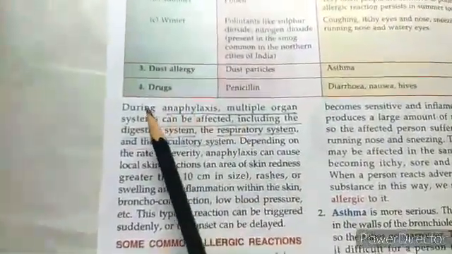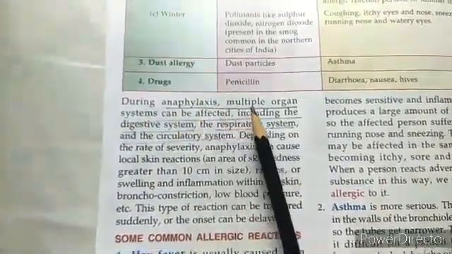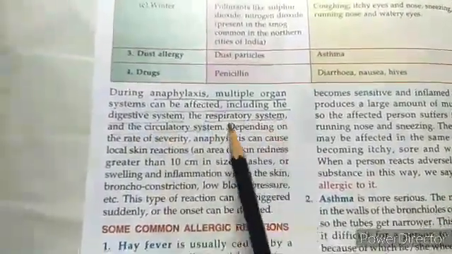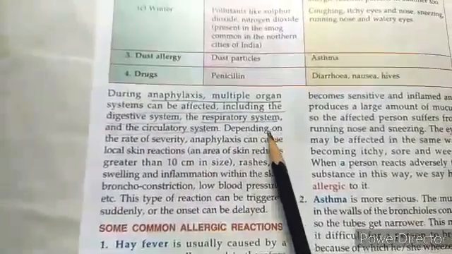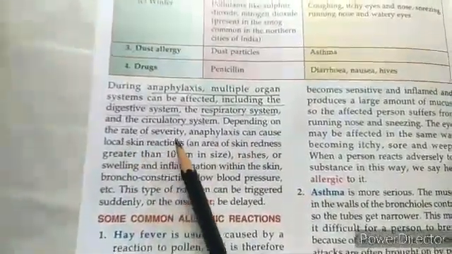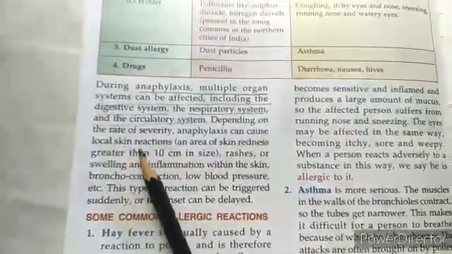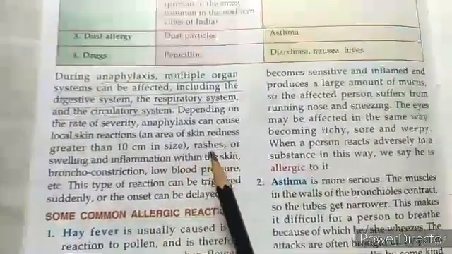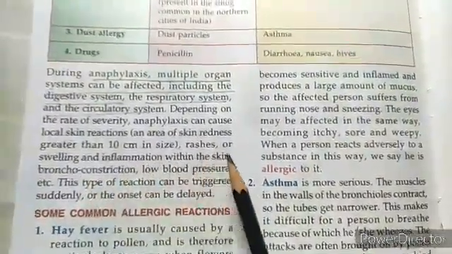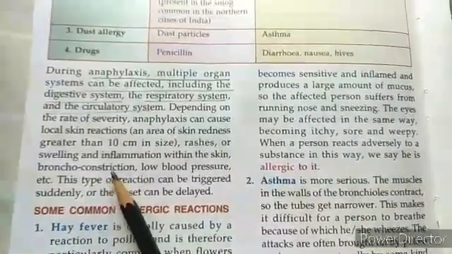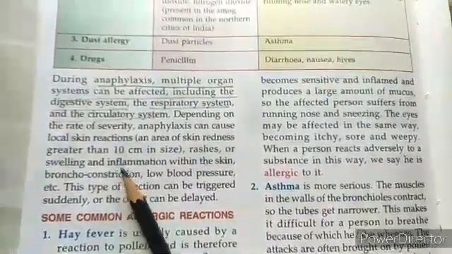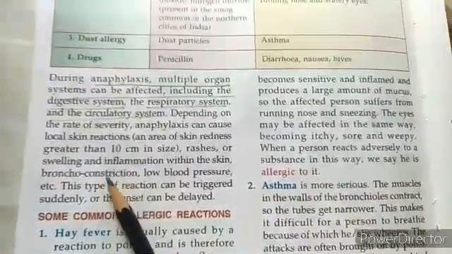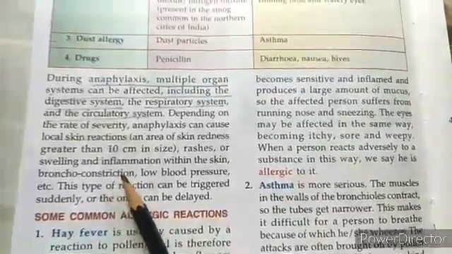Good. Now we go to the text. During anaphylaxis, multiple organ systems can be affected, including the digestive system, the respiratory system, and the circulatory system. Depending on the rate of severity, anaphylaxis can cause local skin reactions, an area of skin redness which is greater than 10 centimeters in size, rashes or swelling and inflammation within the skin. Bronchoconstriction means where the diameter shrinks, so there's less area for the air to pass through.